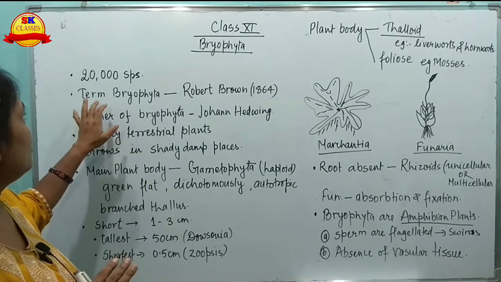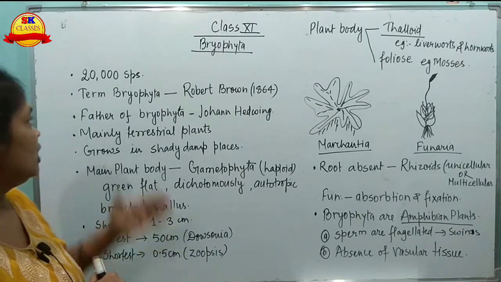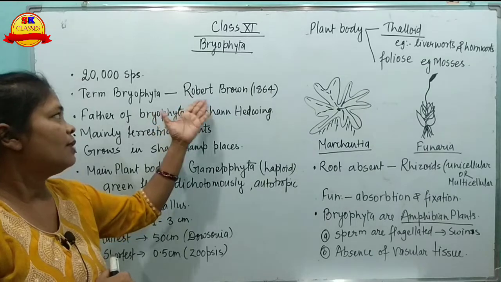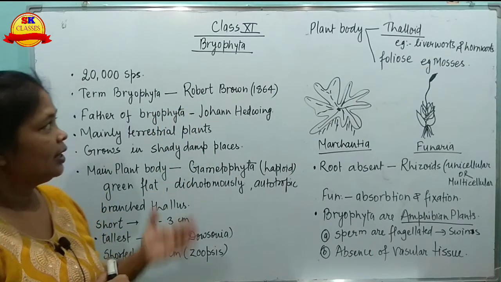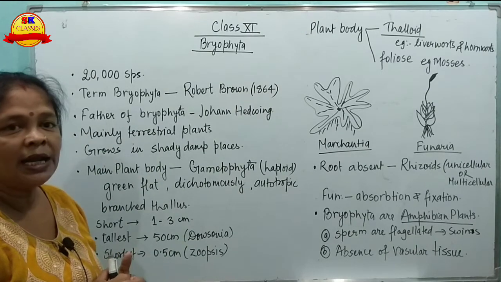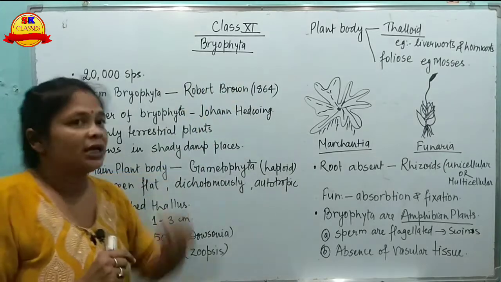Bryophyta: about 20,000 species are reported till now, and the term bryophyta was given by Robert Brown in 1864. The father of bryophyta is Johann Hedwig.